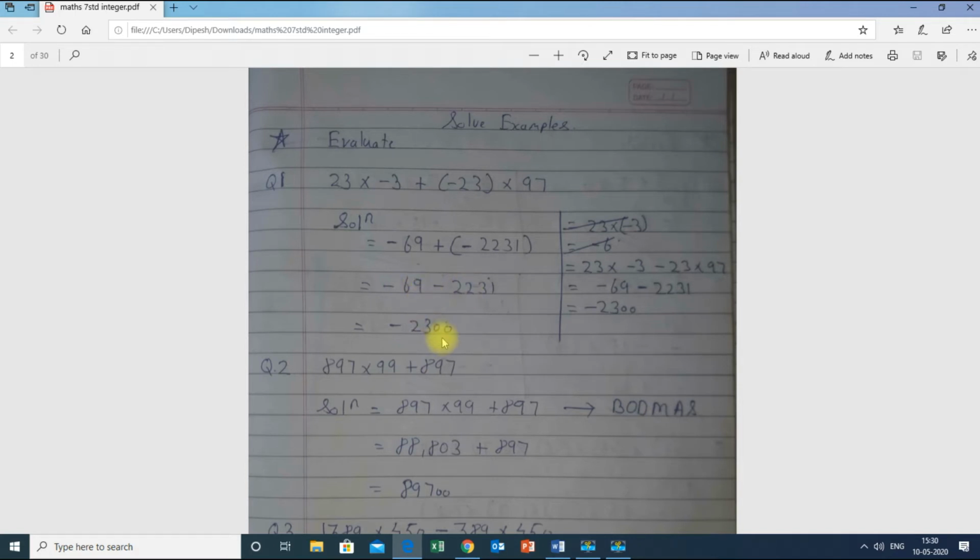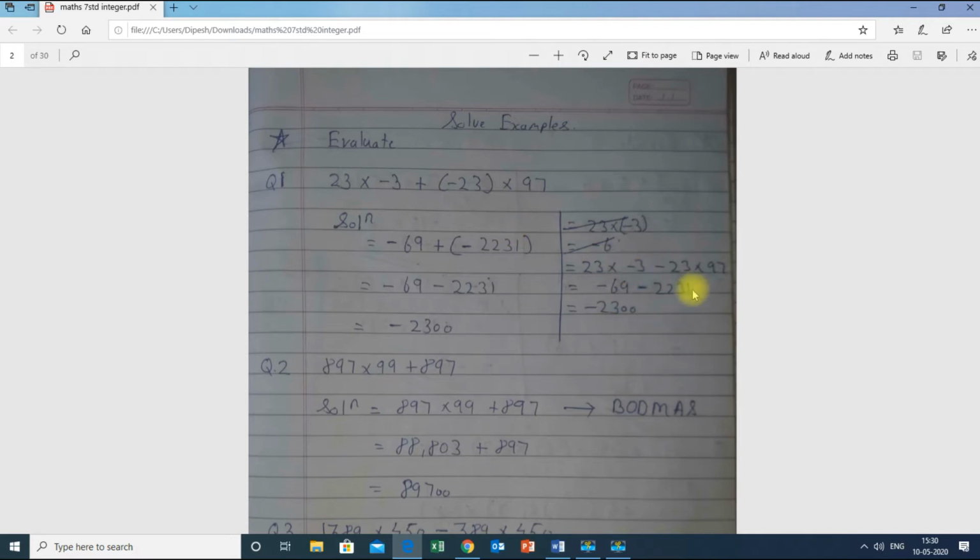But keep one thing in mind: whenever you are doing addition and subtraction, you always consider the sign of the greater number. The sign of the greater number is negative over here. Therefore, negative, that is minus 2300. Okay, this was one way of solving the sum. Now many students might have a doubt: sir, since you are applying BODMAS, as per BODMAS we have to open the bracket first. Yes, you are absolutely right. If you are using BODMAS, you can also open the bracket first.